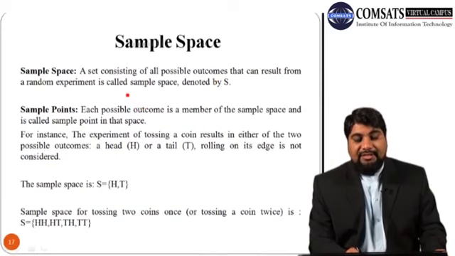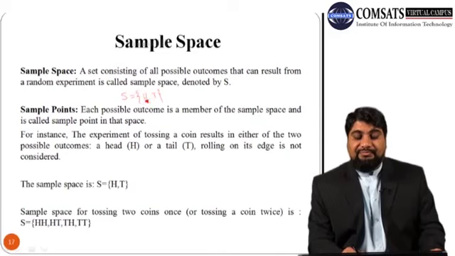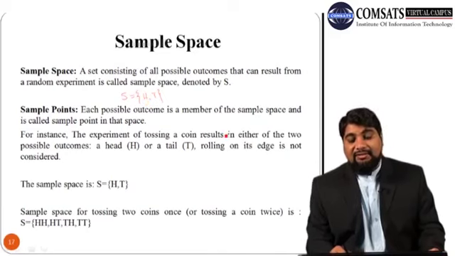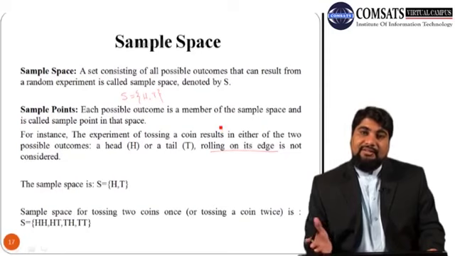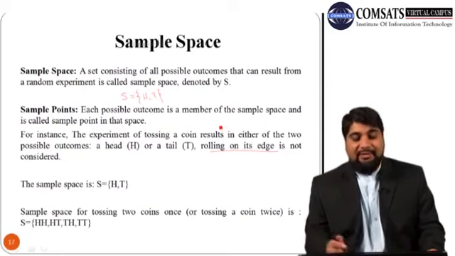In this case the sample space S will be head and tail. Note that we are skipping the case of a coin rolling on its edge. We are not considering this case. It means we will get either head or tail.